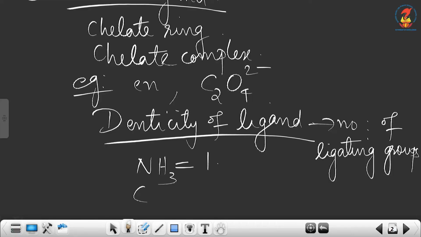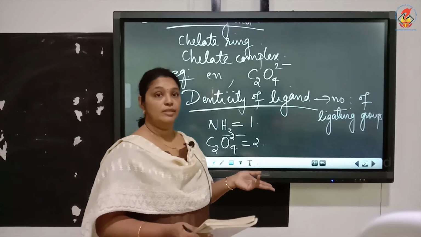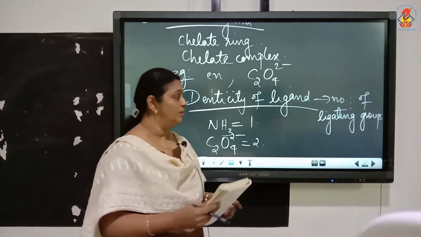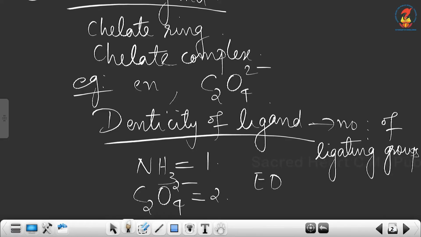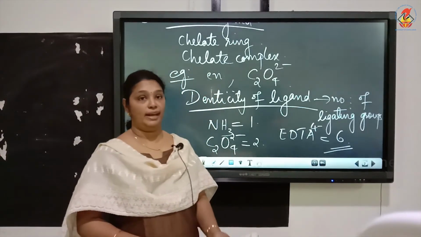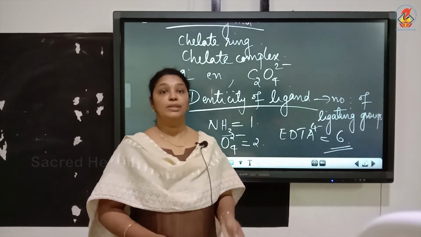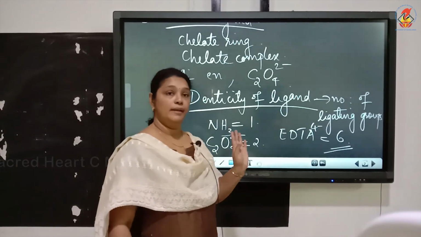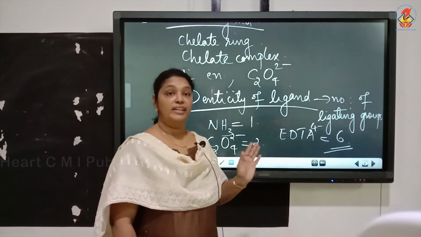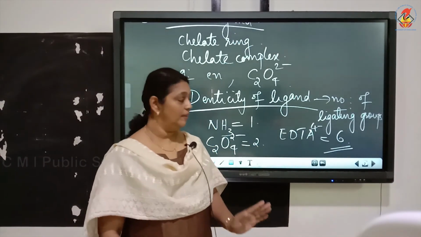Now what is the denticity of oxalate ion, C2O4 2-? It is equal to 2 because there are 2 donor atoms present. So its denticity is equal to 2. What is the denticity of EDTA4-? It is equal to 6 because there are 6 donor atoms. So denticity is equal to 6. So these are the different types of ligands.